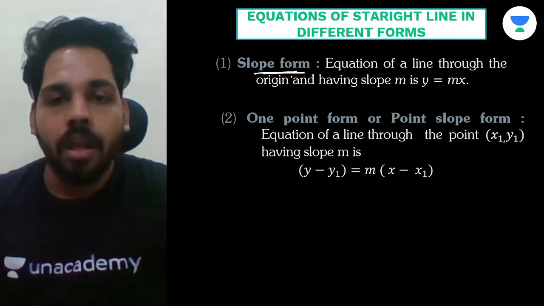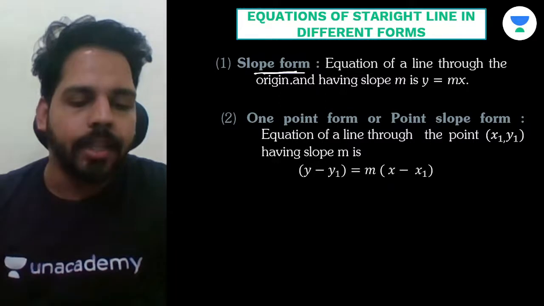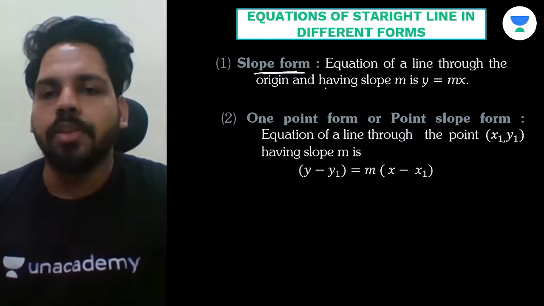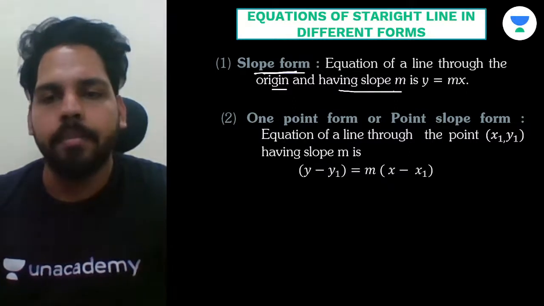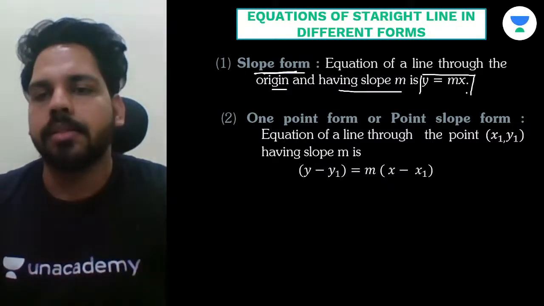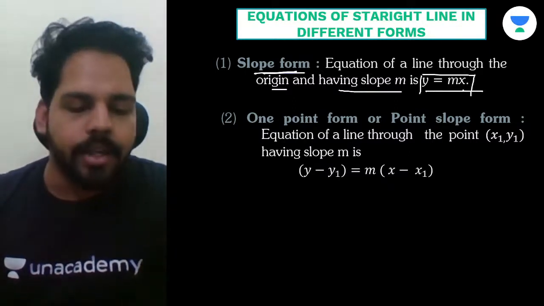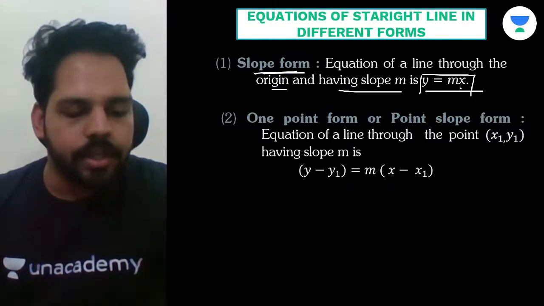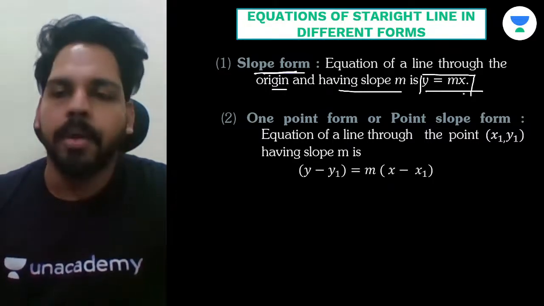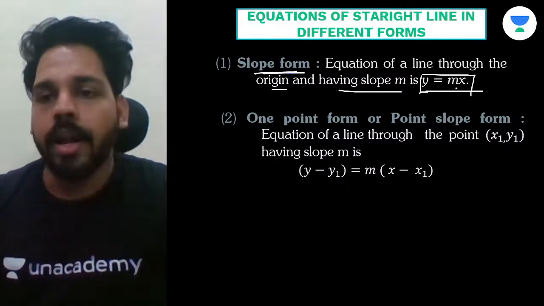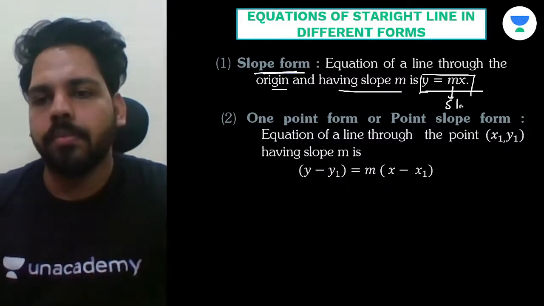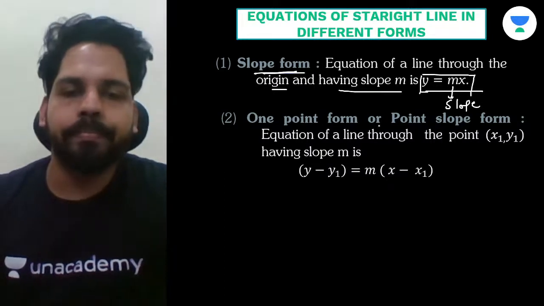So in slope form, how do we write the equation? The equation of a line through the origin and having slope m is y equals mx. Just keep in mind, whenever a question asks about the slope form, we have to just write y equals mx, where m is the slope.